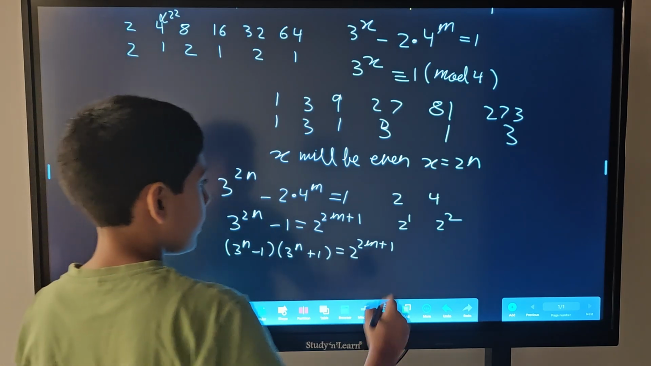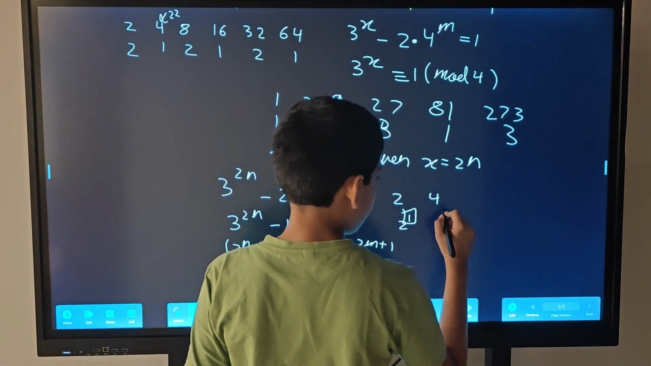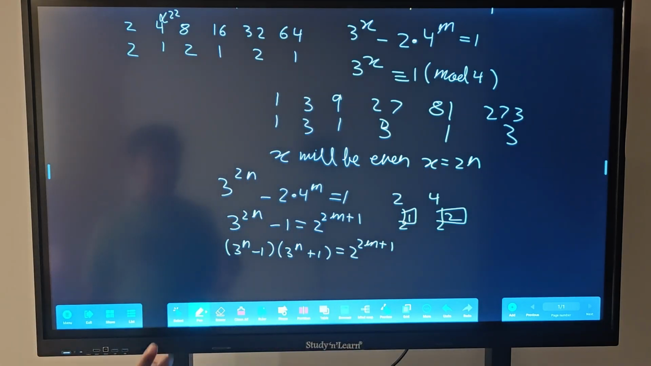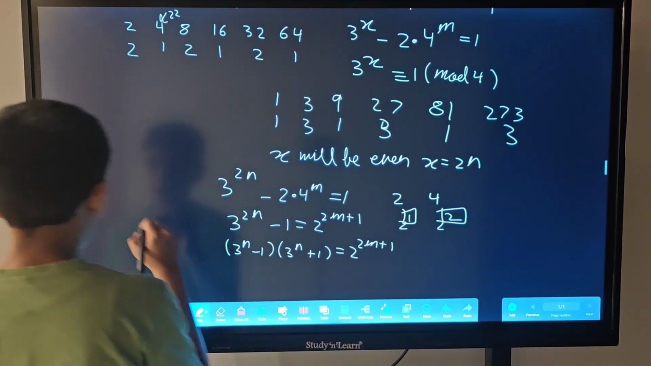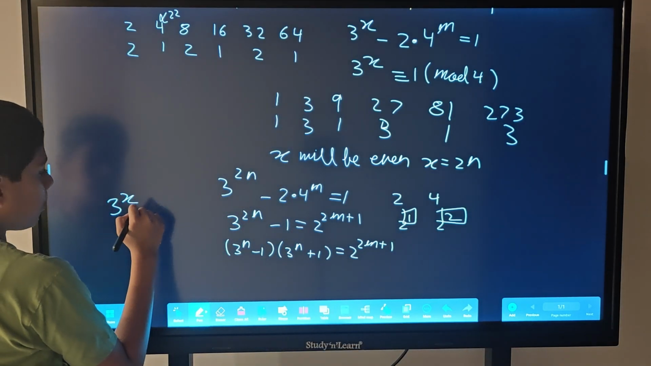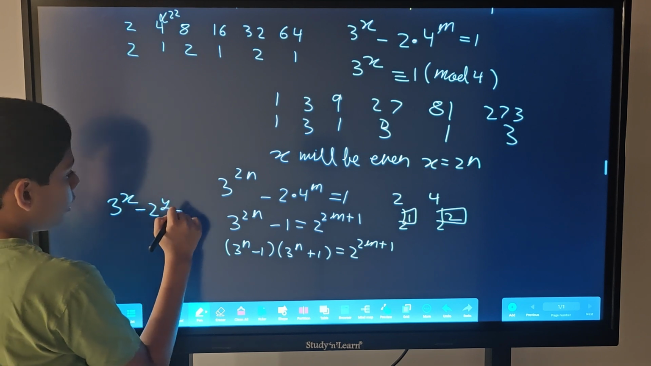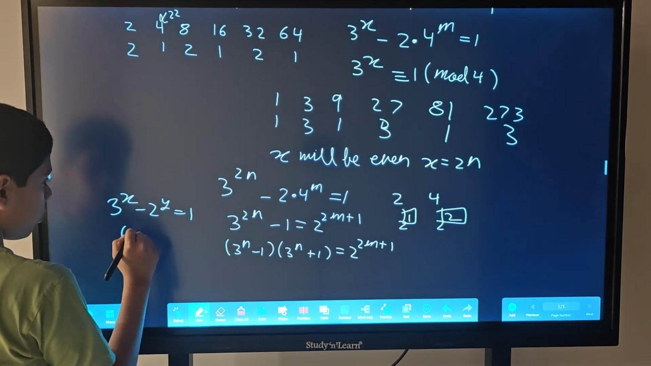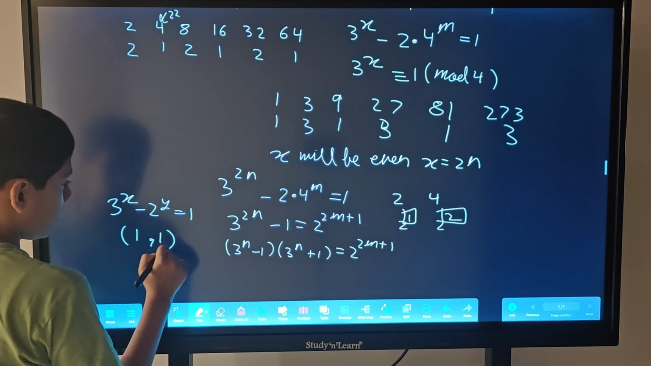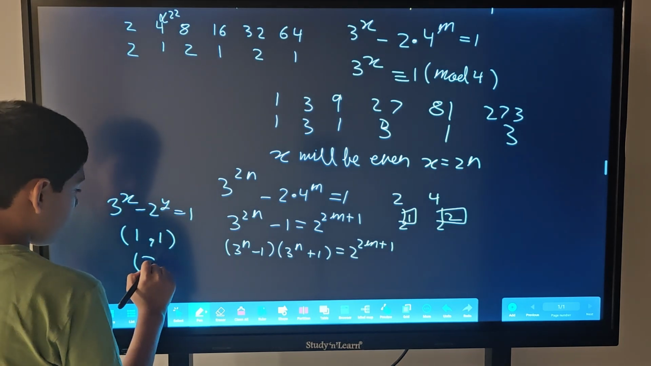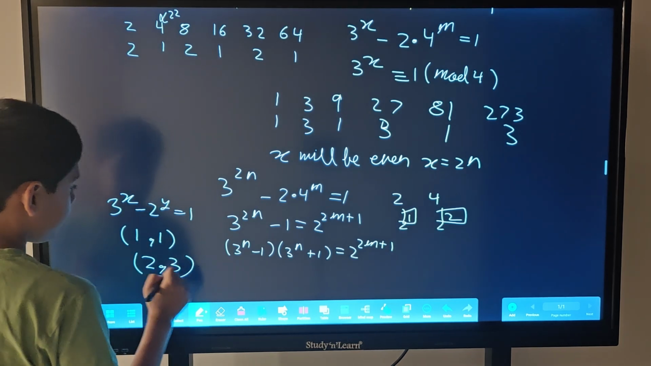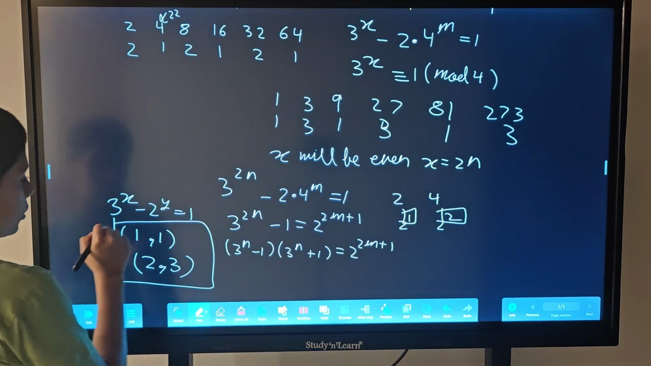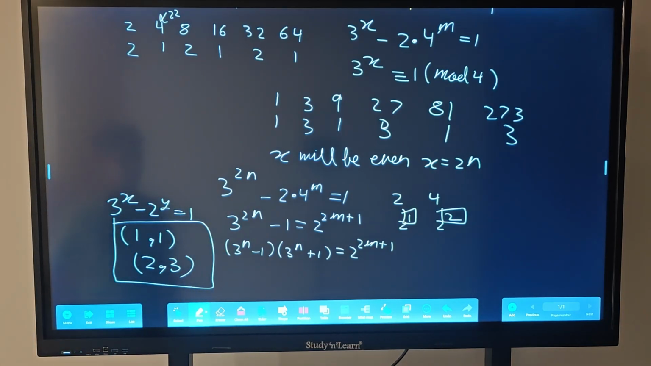And hence, with this logic that it is 1 and 2, we get our solutions to the equation 3 to the power x minus 2 to the power y being 1: (1, 1) and also (2, 3). And these are our sets of solutions.